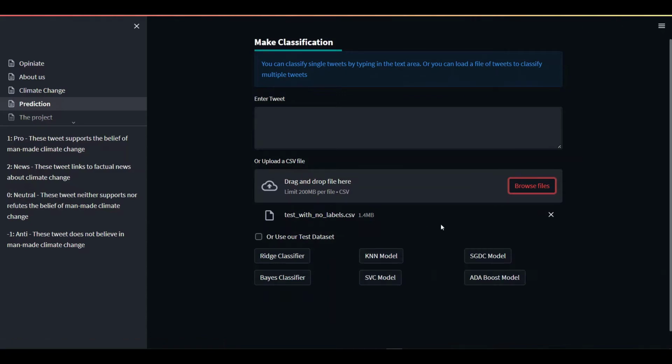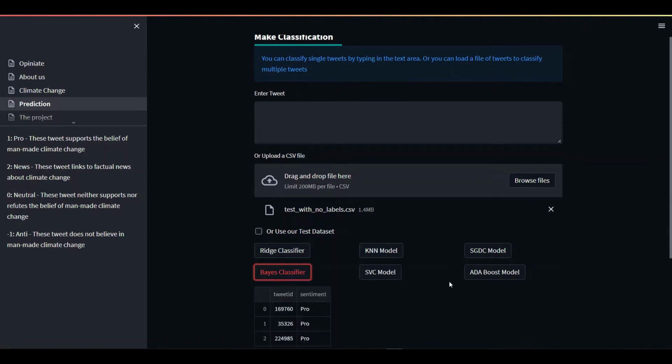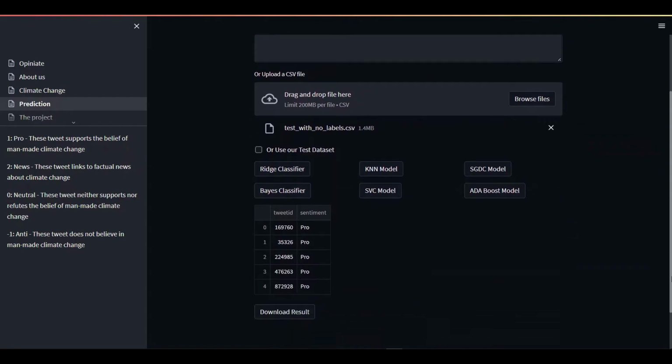It loads into the system, and then let's say I want to check it with base classifier. I click on this, it loads, and then it gives me my predictions that can still be downloaded and taken or probed further with the help of a data analyst. So let me go now to the next page.